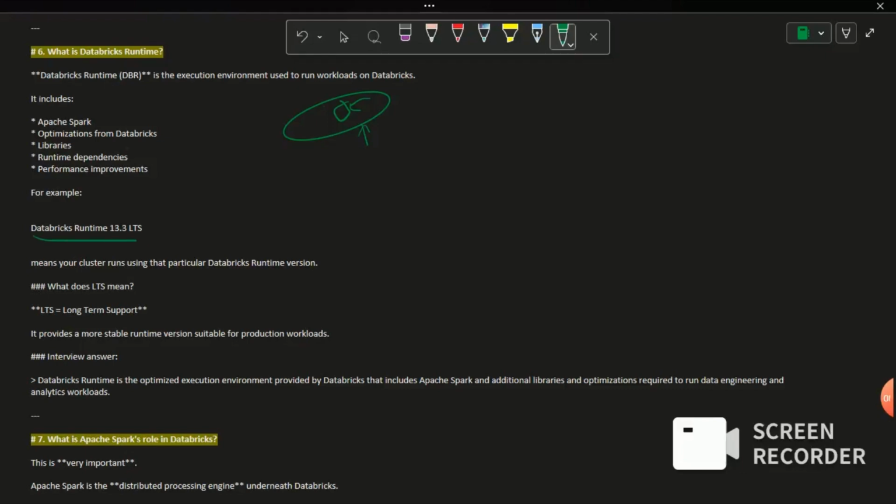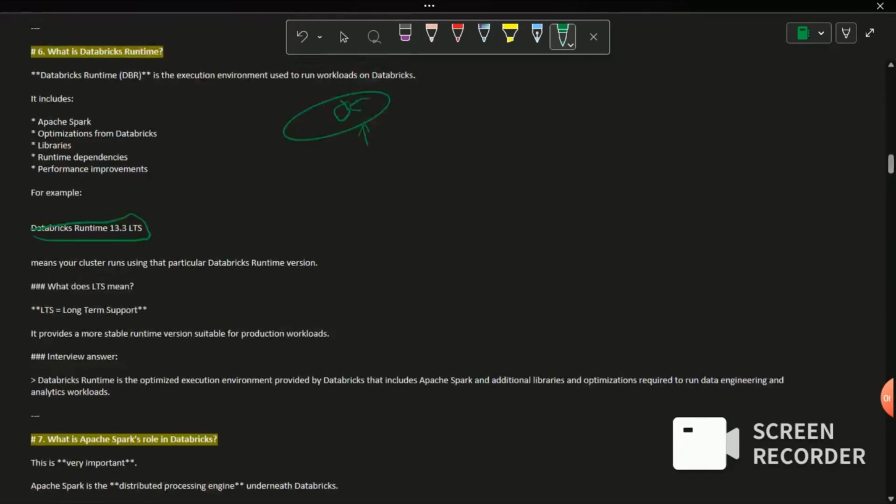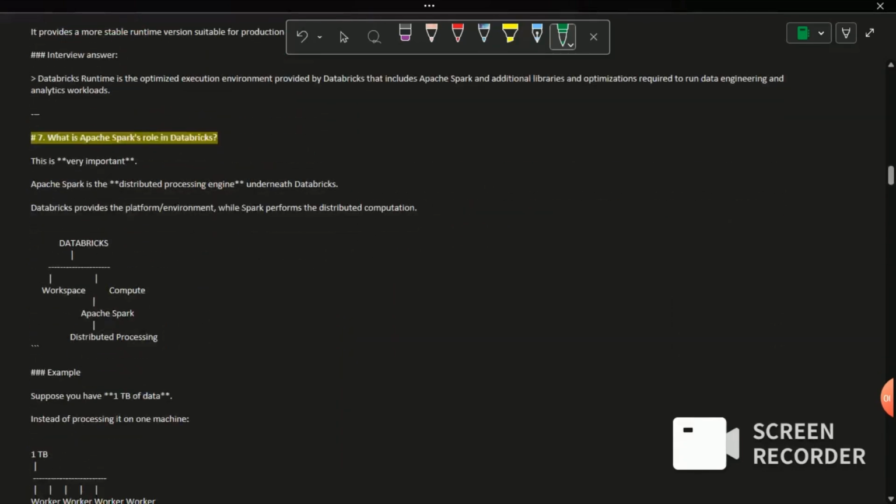For example, this is how a Databricks Runtime version will look. Here, 13.3 LTS means long term support. It provides more stable runtimes suitable for production workloads. In simple terms, Databricks Runtime is an execution environment.